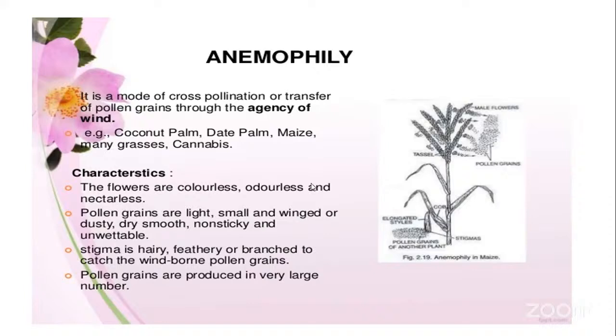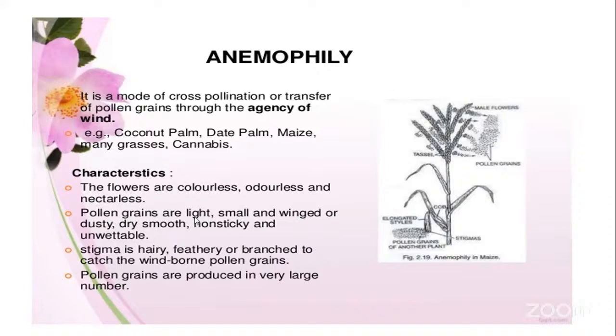Now, as the flowers have all these negative characters, no biotic factors are attracted towards them. So the only source of pollination is the wind. The next characteristic features are of the pollen grains.